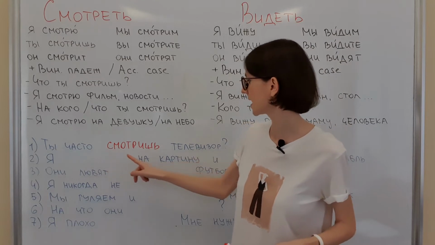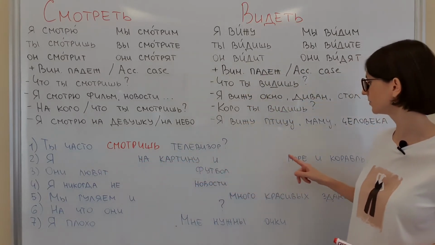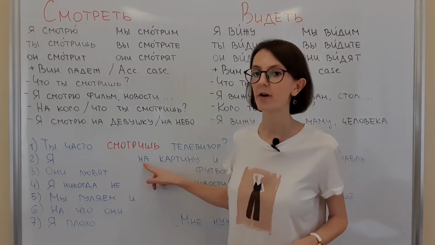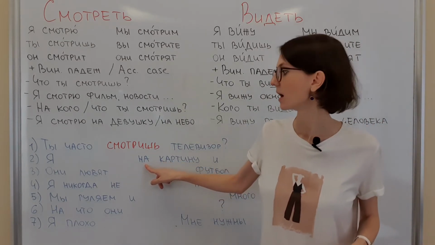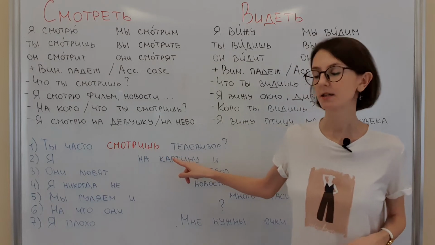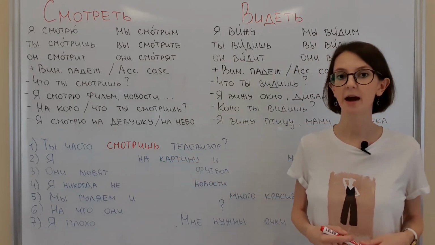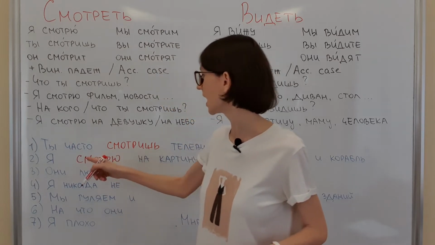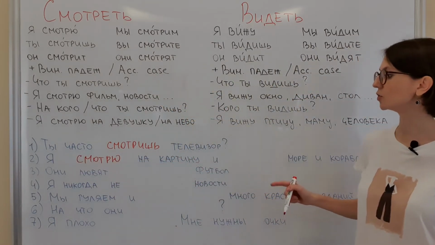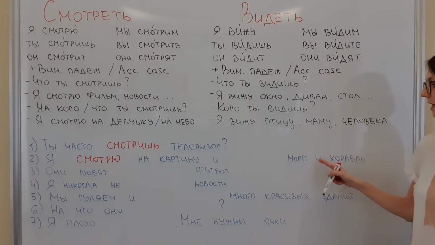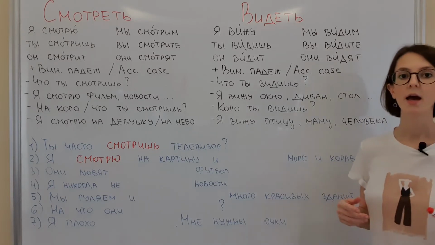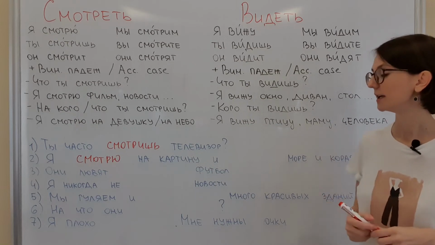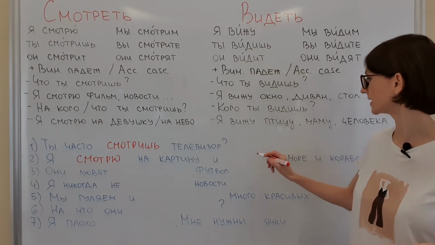Я на картину и море и корабль. So here we have a preposition на. I'm looking at the painting. Я смотрю на картину. I'm looking at the painting. Я смотрю на картину и море и корабль. And I see the sea and a ship. И вижу море и корабль.